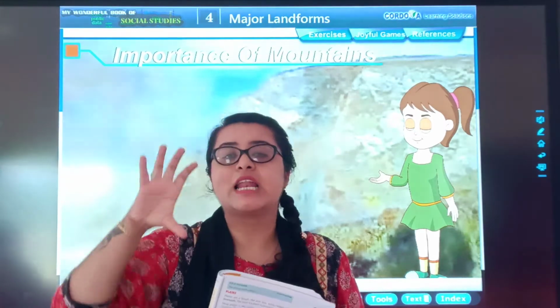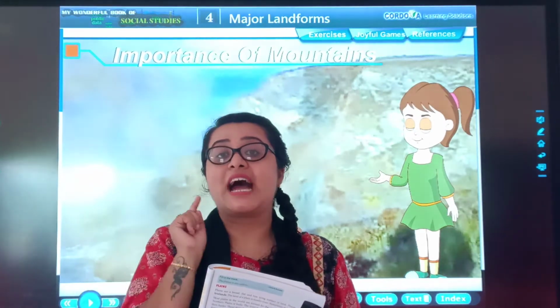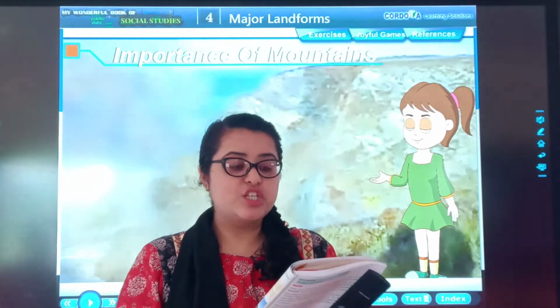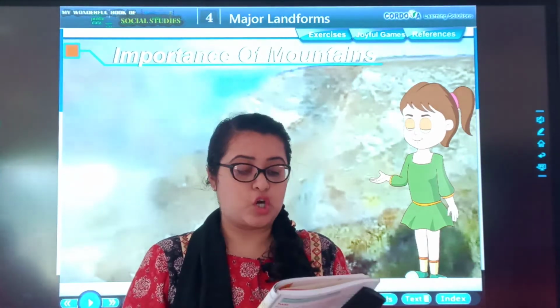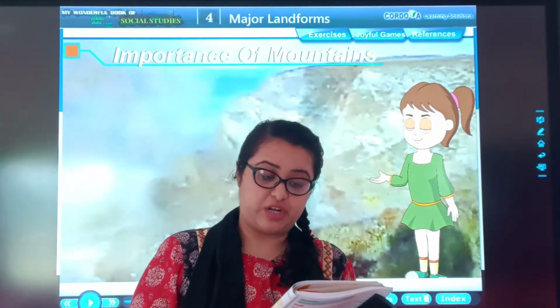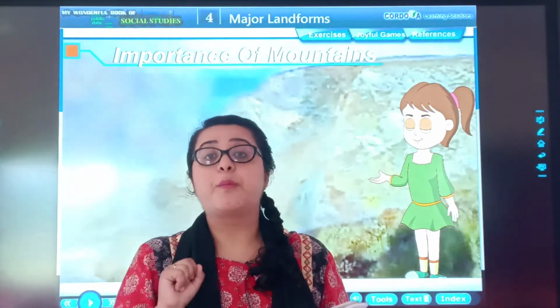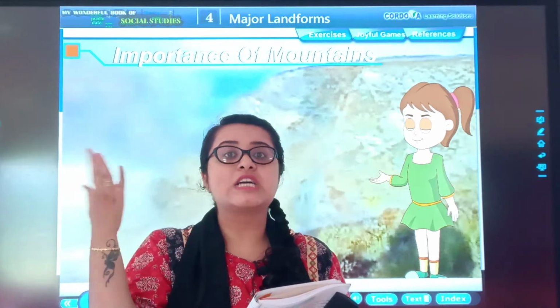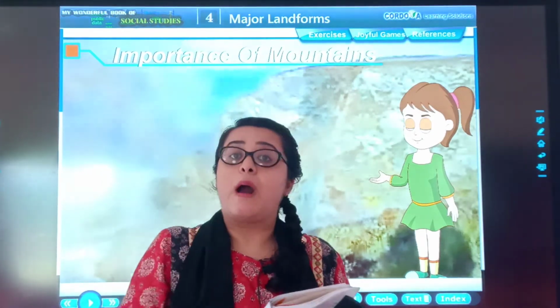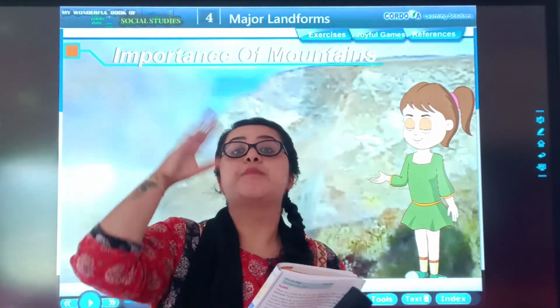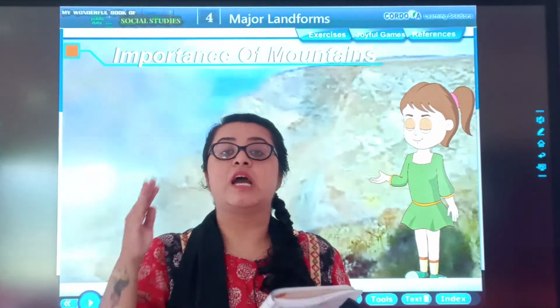बहुत ज़्यादा thick layer की मिट्टी जमा हो जाती है. That soil is not good for the agriculture. Due to the unsuitable climate, shortage of land, difficulty in transportation, the region is thinly populated. Because mountains में बहुत ज़्यादा climate change होते रहते हैं, वहाँ पर ज़्यादा चीज़ें मिलती नहीं हैं. Because of that reason, the population in the mountain area is less.